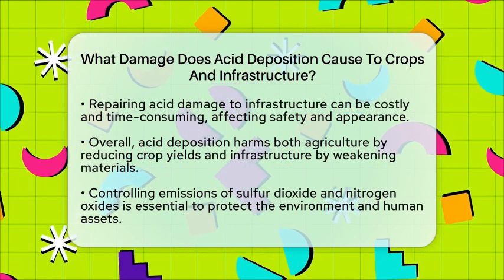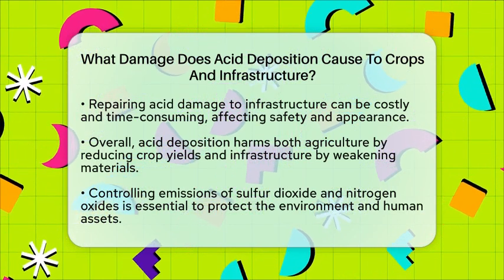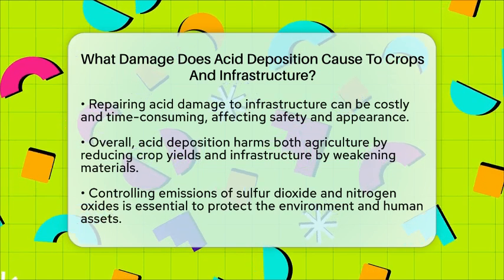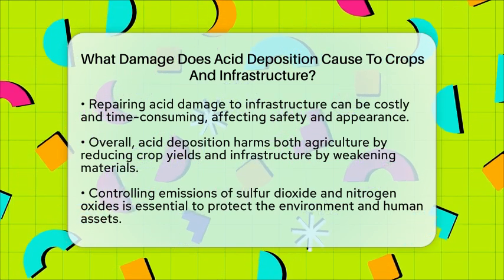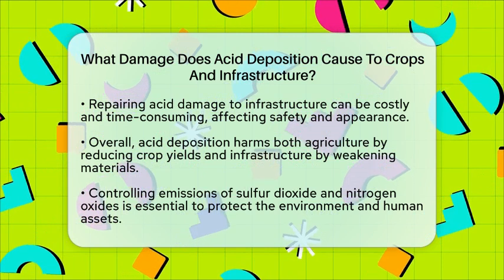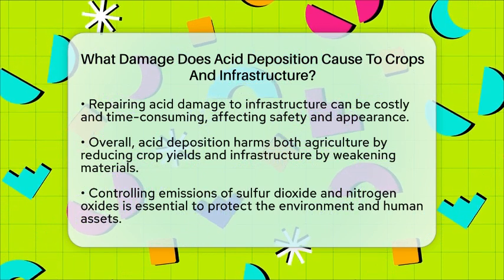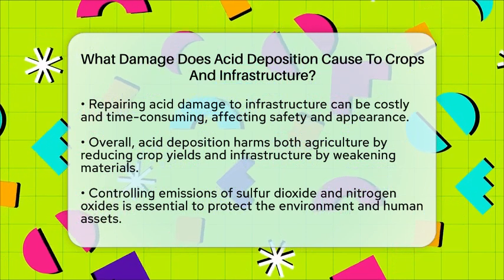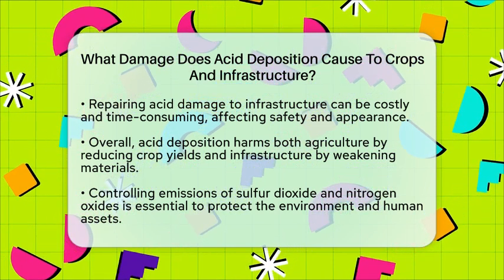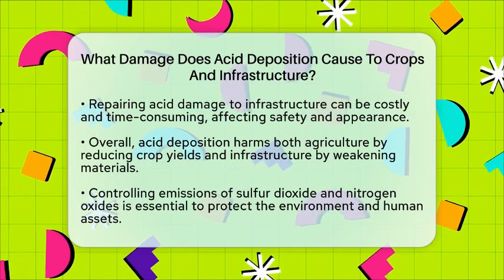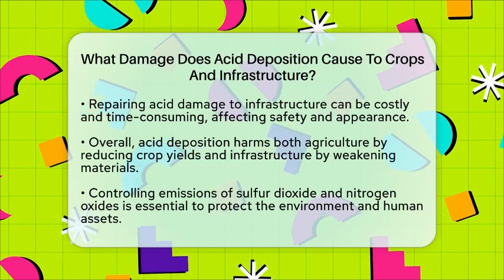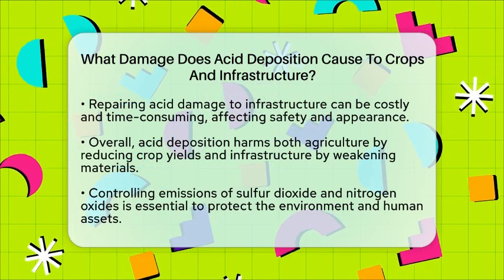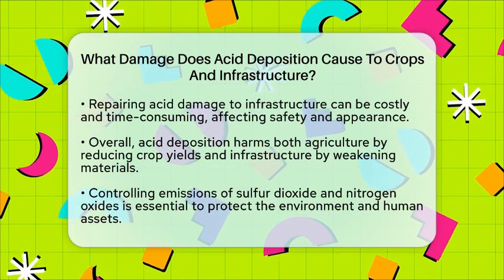Overall, acid deposition causes real harm to both our food sources and our buildings. It strips away vital nutrients from the soil, making it harder for crops to grow healthy and strong. At the same time, it eats away at the materials that hold our cities and landmarks together. This shows how important it is to control air pollution and reduce emissions of sulfur dioxide and nitrogen oxides. Protecting our environment means protecting our food supply and our shared history.